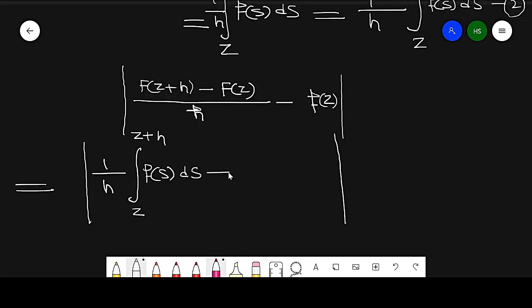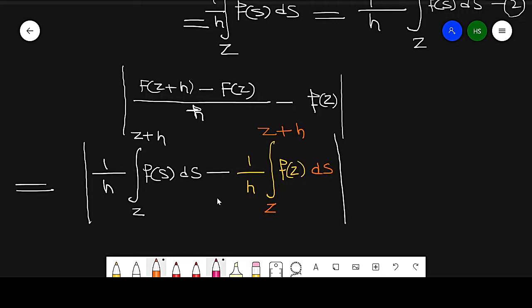Similarly, this value can be written as 1 by h integration of f of z ds from z to z plus h. When we simplify, the constant is taken outside, this becomes z plus h minus z, that is h, so that h cancels with this term, and we get f of z.